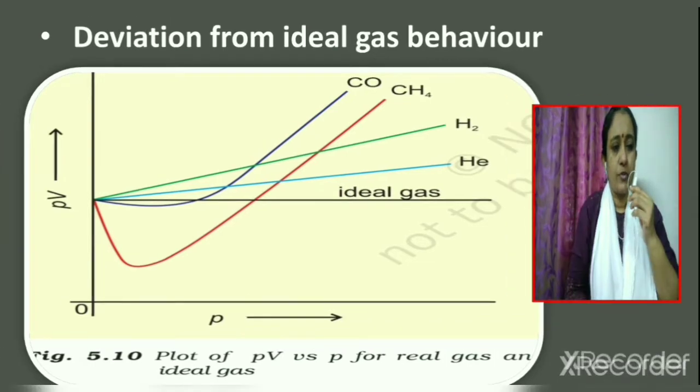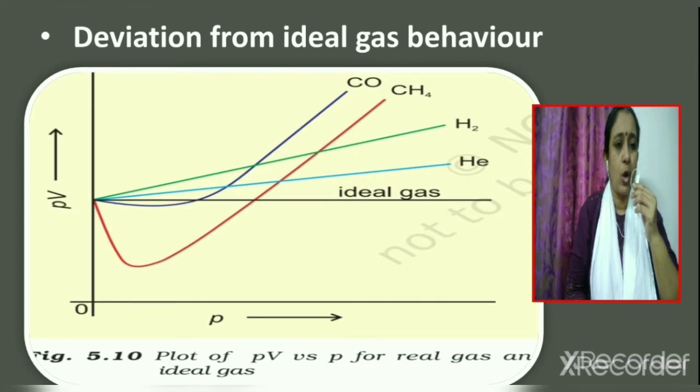Two types of deviations from ideal behavior can be seen in the graph. Now consider gases like hydrogen and helium. For these two gases, we can find that the product PV increases continuously with increase in pressure.